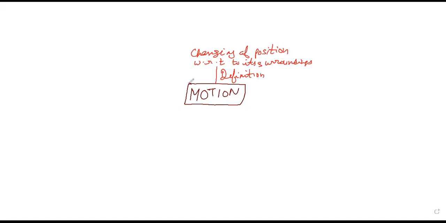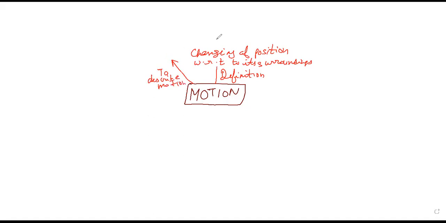Okay. Now to describe motion, we need some physical quantities.